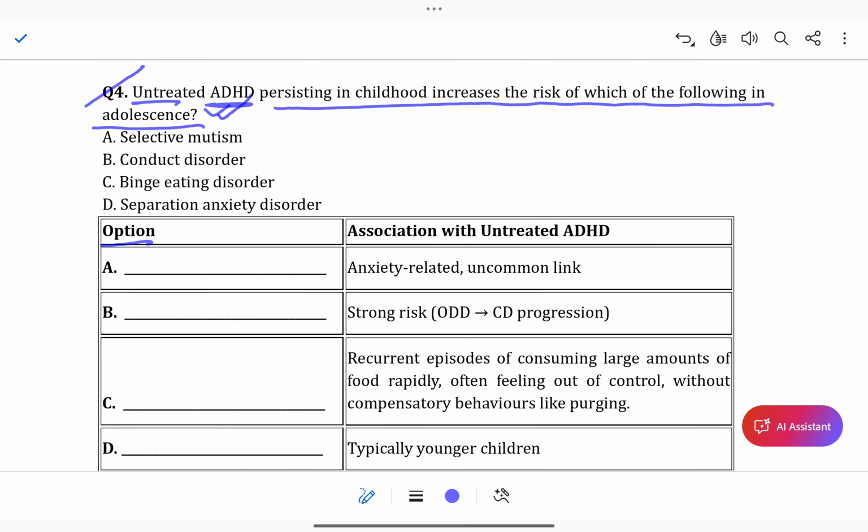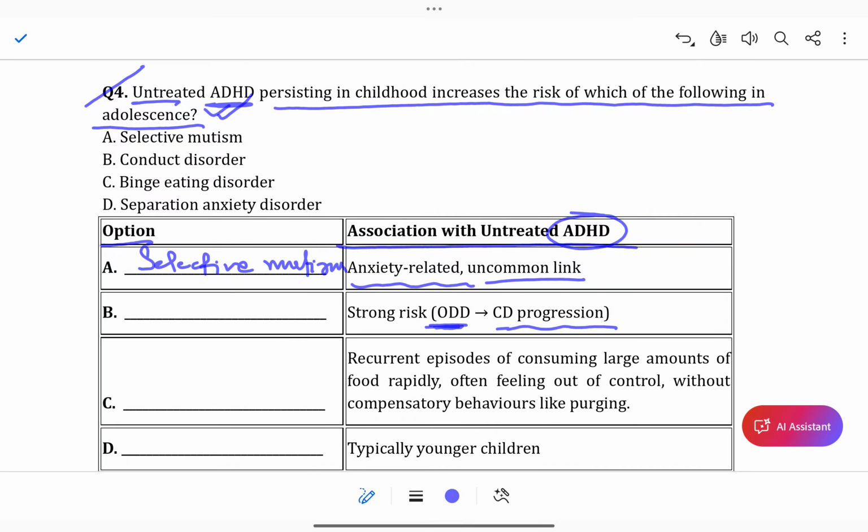Come to this box, which is associated with untreated ADHD. Option A is selective mutism, an anxiety related, uncommon link. Option B is a strong risk, that is ODD changing to CD progression, conduct disorder.